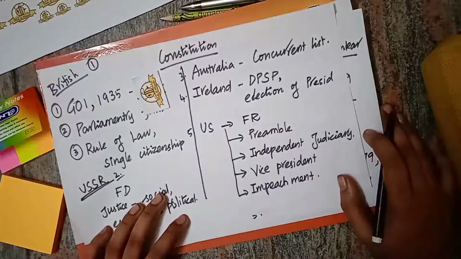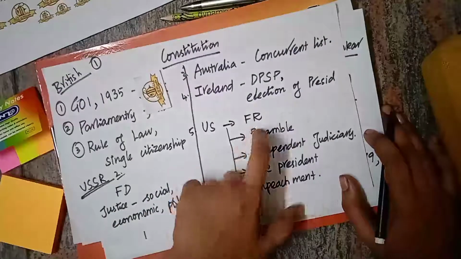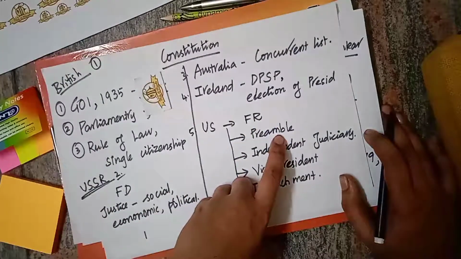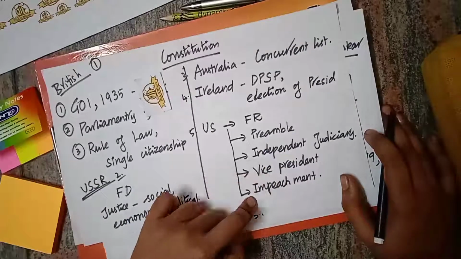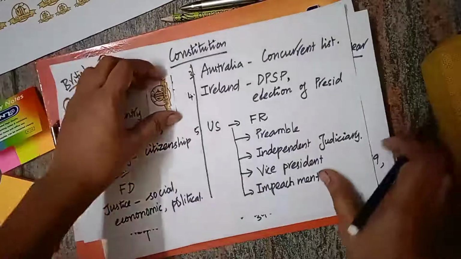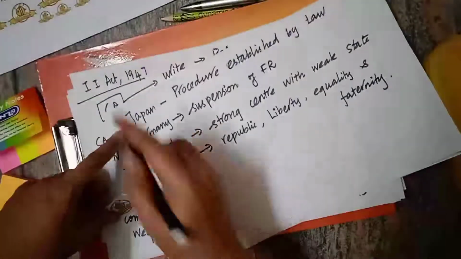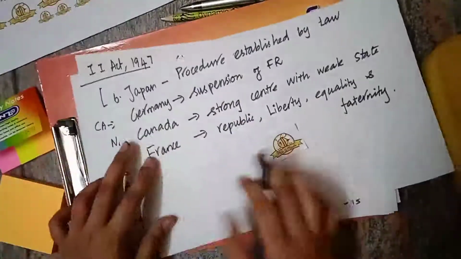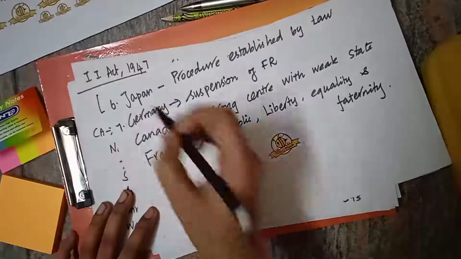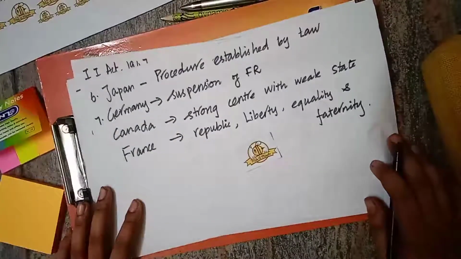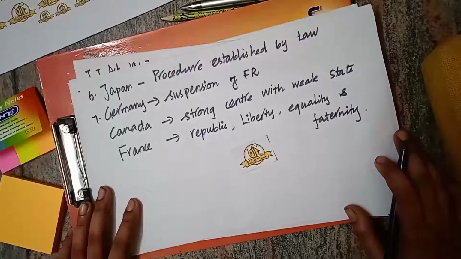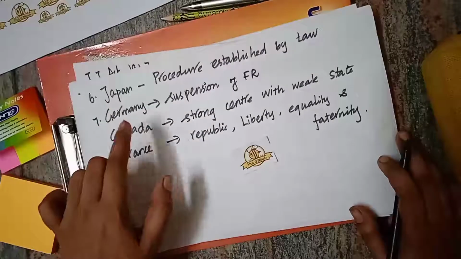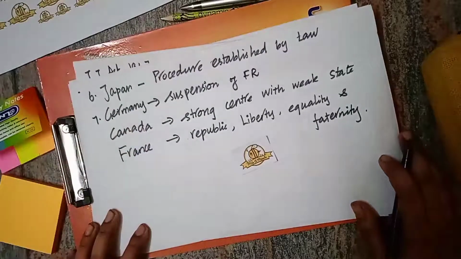And then we have US. From US only we have borrowed fundamental rights, whereas fundamental duty is borrowed from Russia. Then the preamble concept is also from US. Independent judiciary is also from US. And vice president and impeachment of president, all this is borrowed from US. Then sixth one is Japan. From Japan we have borrowed procedure established by law. And from Germany, one important thing, suspension of fundamental rights during emergency. During emergency period in India, they can suspend our fundamental rights, which is borrowed from the German Weimar constitution.